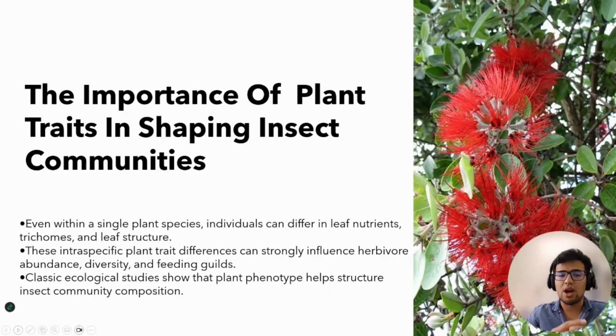And this is not just a Hawaiian story. Across many different systems, genotypic and phenotypic variation in traits such as foliar chemistry, phenology, plant size, and specific leaf area explains a large amount of the variation we see in herbivore density and diversity.